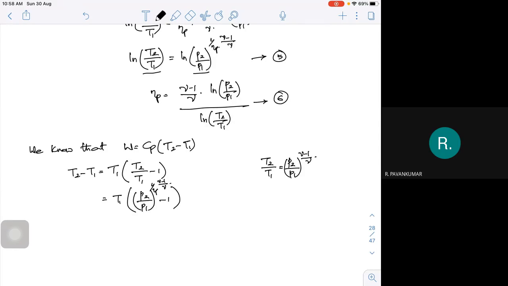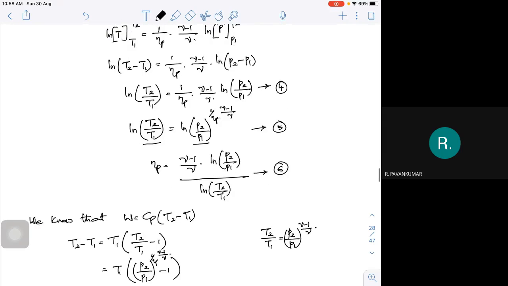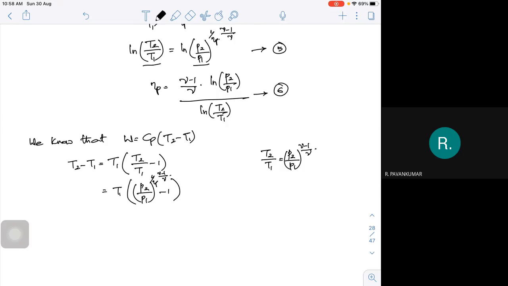I am trying to compare my equation 4 with this. Generally we have T2 by T1 equal to P2 by P1 whole to the power of gamma minus 1 by gamma. But for this particular condition, T2 minus T1 is equal to T1 into P2 by P1 whole to the power of 1 upon polytropic efficiency into gamma minus 1 by gamma, minus 1. I am calling that expression number 7.